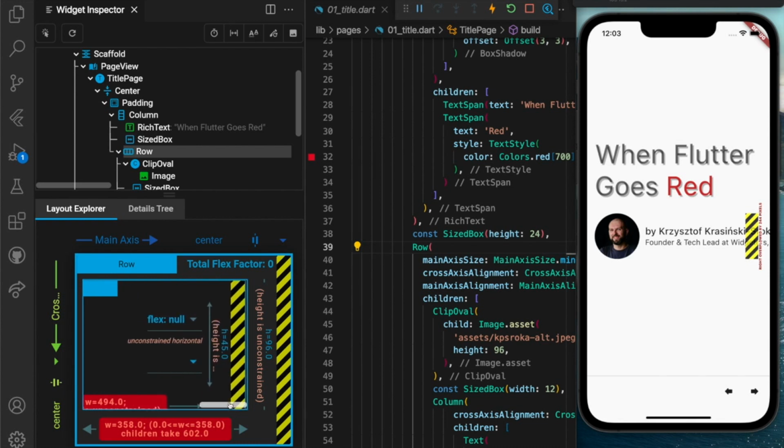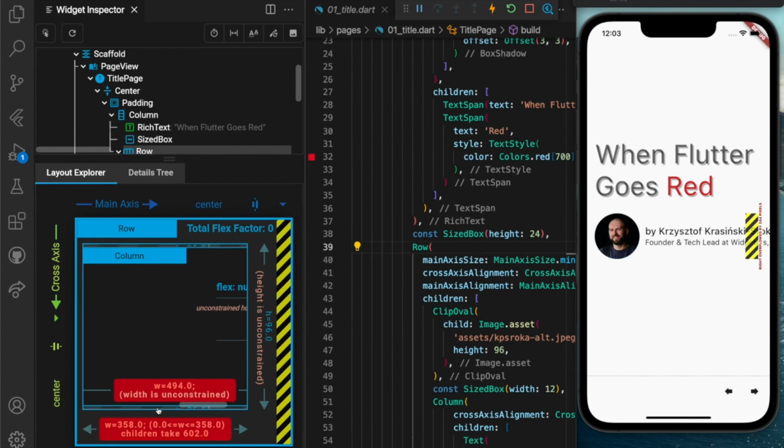As you can see, it also has this striped bar, and it also has a message. It's maybe a little bit unclear, so let me show it a bit more. Its width is 494, and it's more than the total width of a row. However, we can manipulate some parameters here.